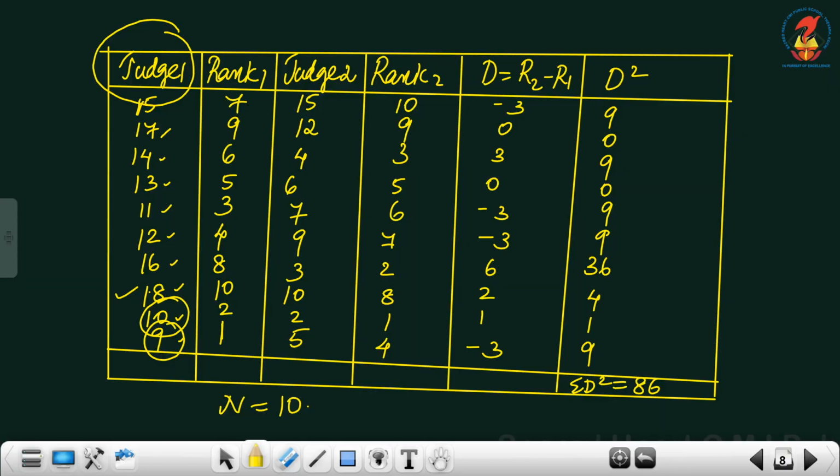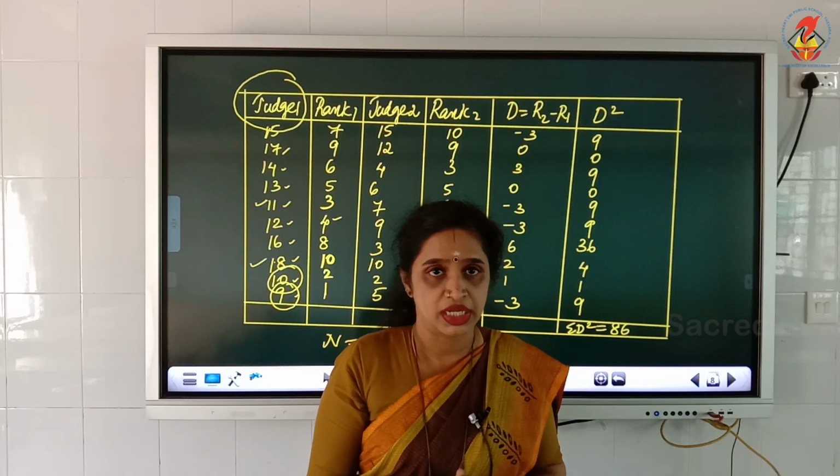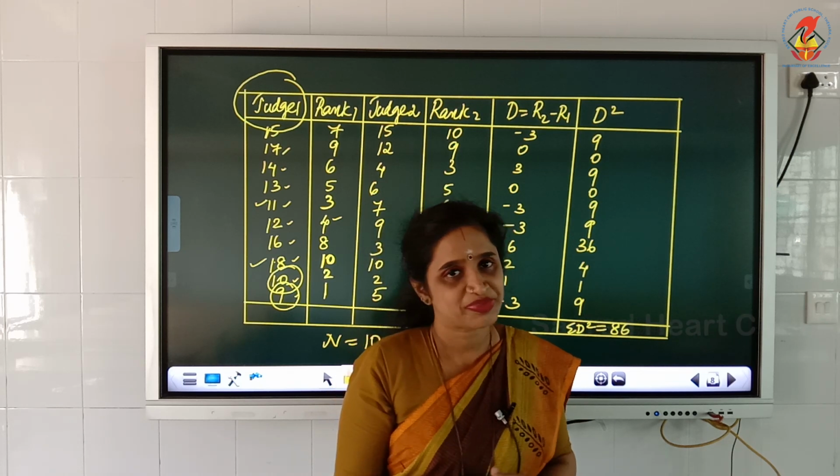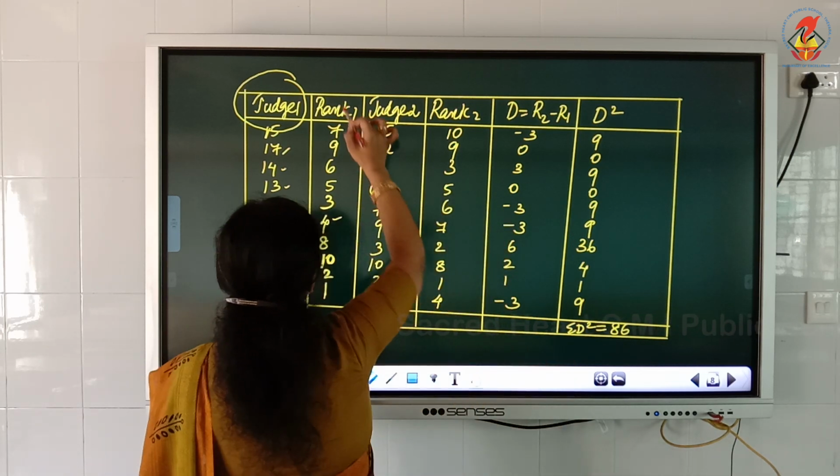I have given the rank here beginning from the least number. 9 is the smallest number, so rank 1 is given there. Then rank 2 is given to the next biggest number, that is 10. The next biggest number is 11, so I have given rank 3. The next biggest number is 12, so rank is 4. Likewise, I have given the ranks accordingly, and when I reached 18, which is the biggest mark in this series, the rank is 10. So rank 10 is given to the biggest mark of judge 1. Now, this is rank 1.